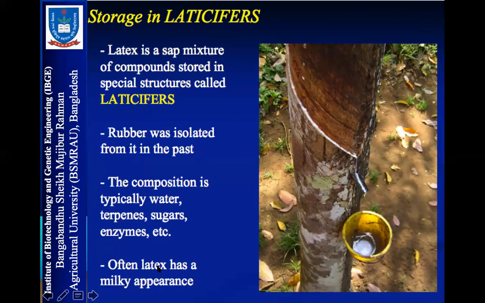They are basically latex, and the composition typically is water, terpenes, sugars, and enzymes. So rubber latex contains water, terpenes, sugars, and enzymes. You may be asked in your question, what is the chemical composition of the latex of the rubber plant? The answer should be water, terpenes, sugars, and enzymes.